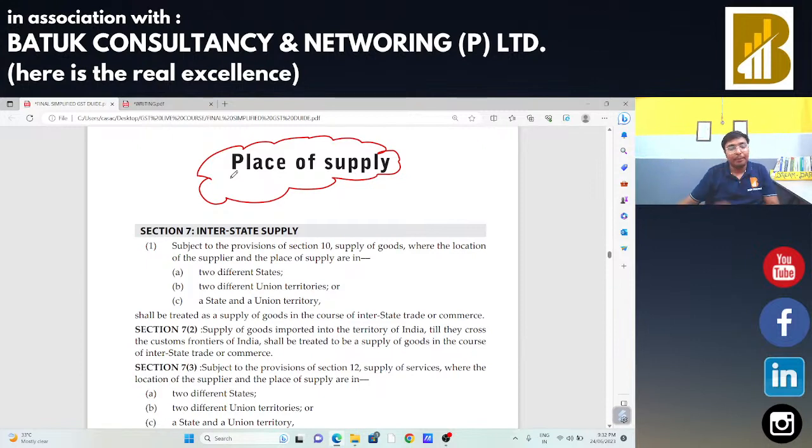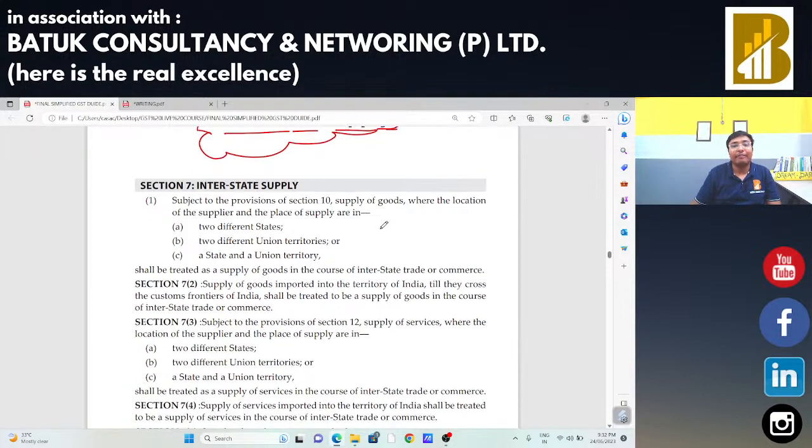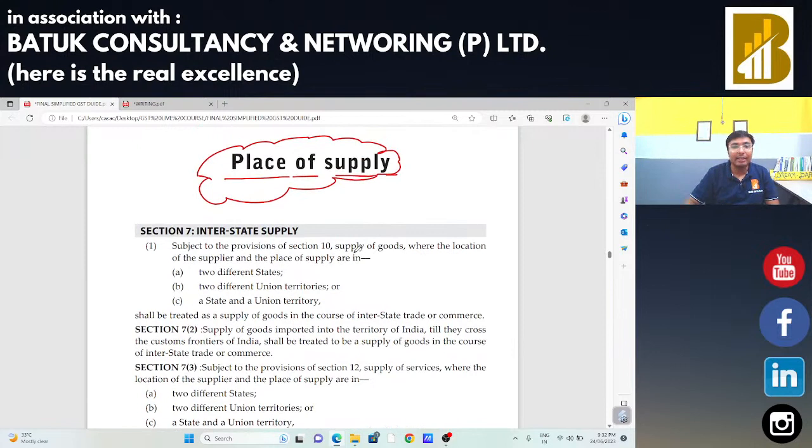So now sir, place of supply. Can we take place of supply today, or do we need to take this tomorrow? Today we discussed the calculation part more, so if there are multiple calculations in your mind, in that case we may take the concept of place of supply tomorrow, because for tomorrow we have the topic of place of supply, the refund topic, and we are going to cover certain important points also.